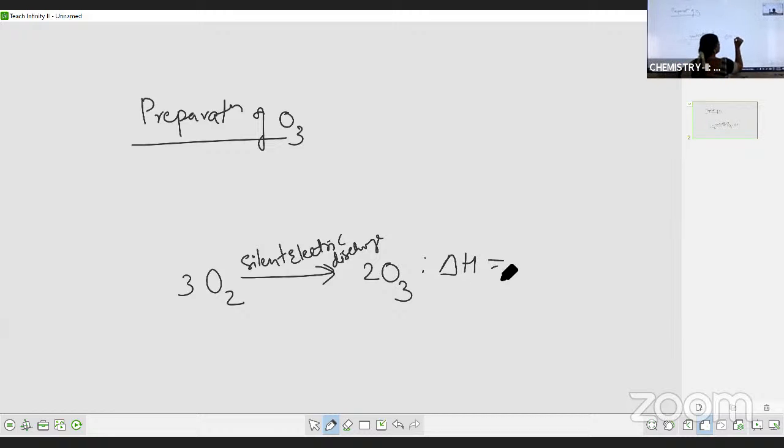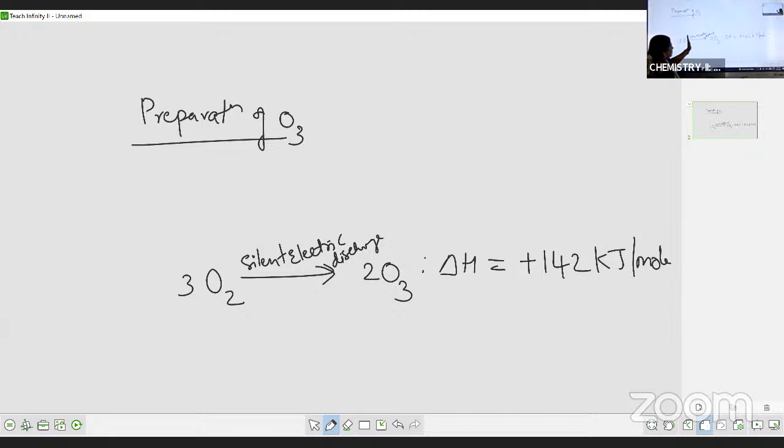So what is the sign for delta H? Positive. We are supplying heat energy to the system. So delta H is positive, plus 142 kilojoules per mole. Kilojoules per mole means to prepare one mole of ozone you have to supply this much energy.